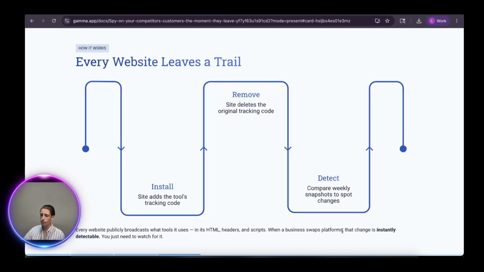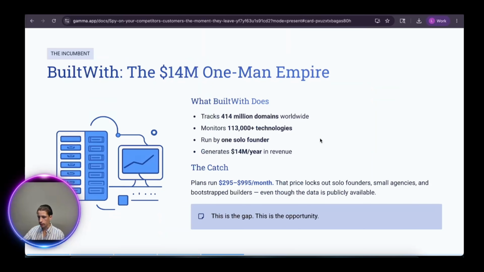When a business swaps platforms, that change is instantly detectable. You just need to watch for it. Okay, so the website installs something, removes it, we see this, okay? And then our API will be able to detect this and send an alert to that specific customer that paid for our product. All right, so that's the idea here, guys.